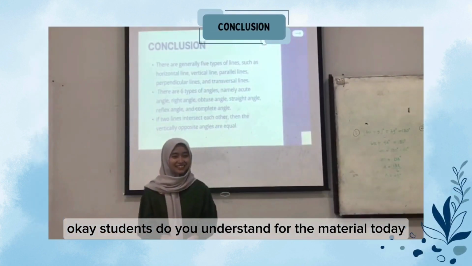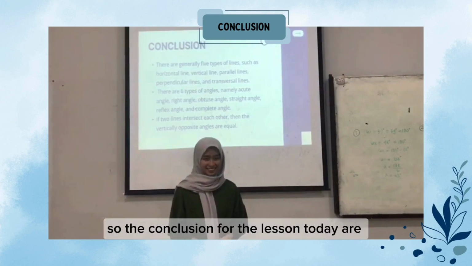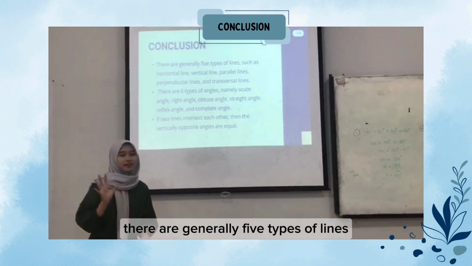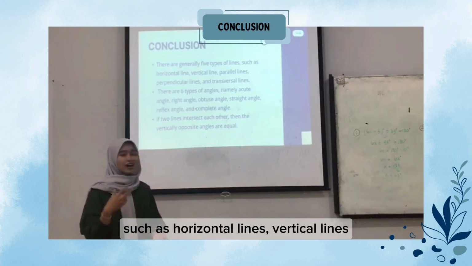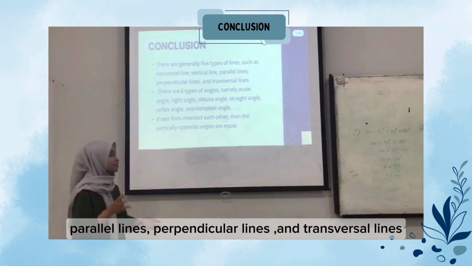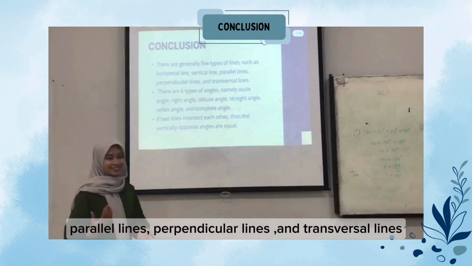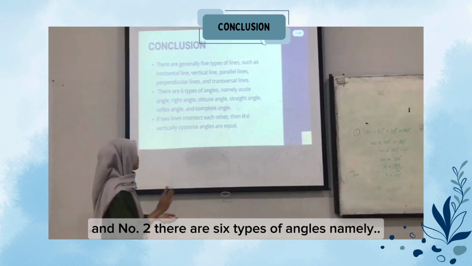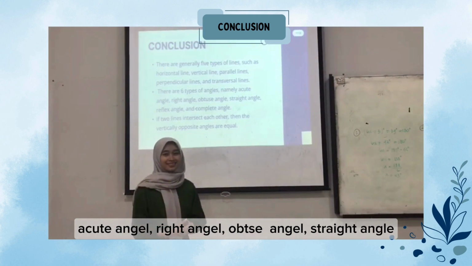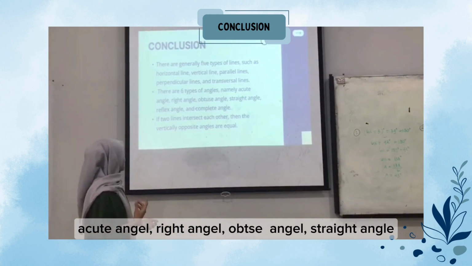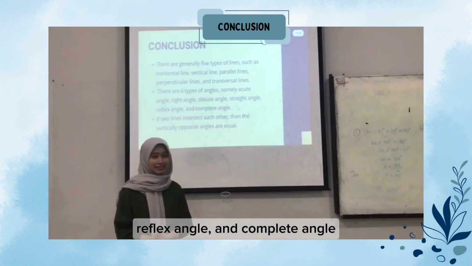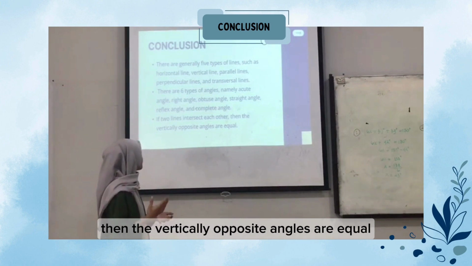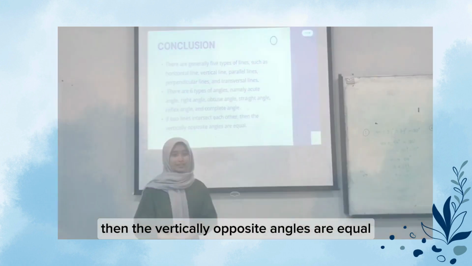Okay, students, do you understand the material today? Yes. So the conclusion for the lesson today: number 1, there are generally 5 types of lines, such as horizontal line, vertical line, parallel line, perpendicular line, and transversal line. And number 2, there are 6 types of angles, namely acute angles, right angles, obtuse angles, straight angles, reflex angles, and complete angles. And the last one, if two lines intersect each other, then the vertically opposite angles are equal.